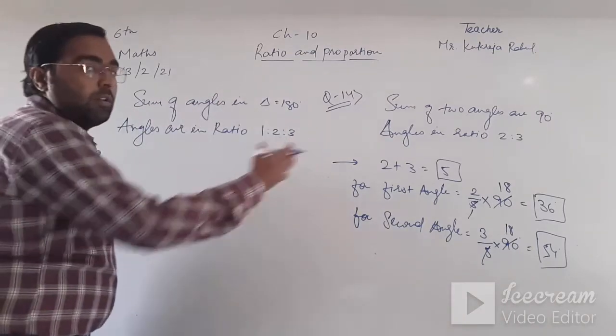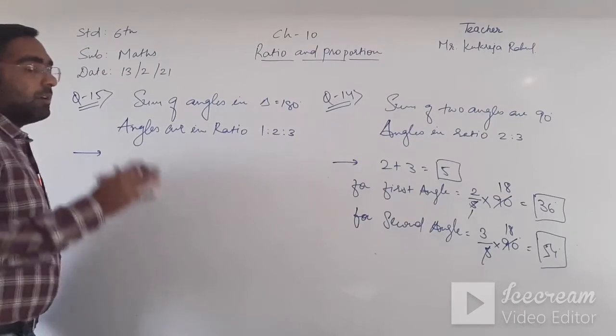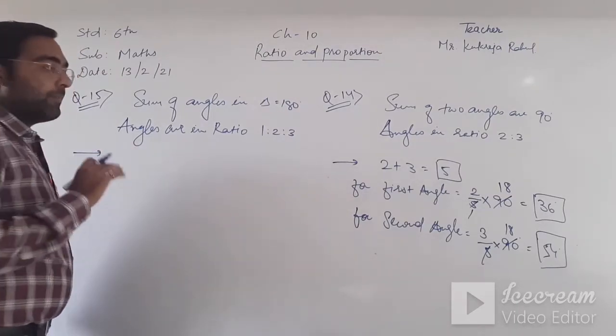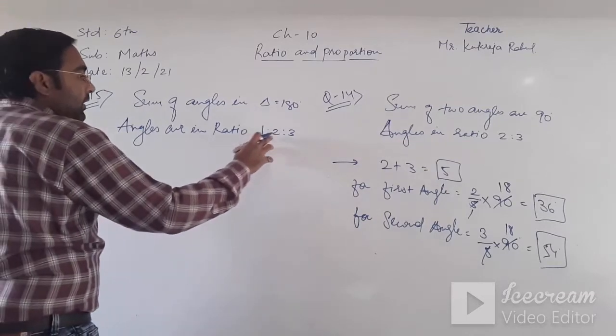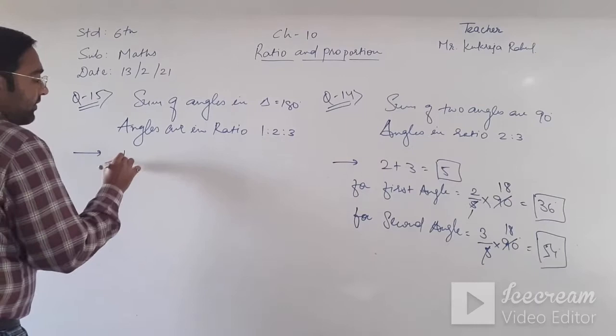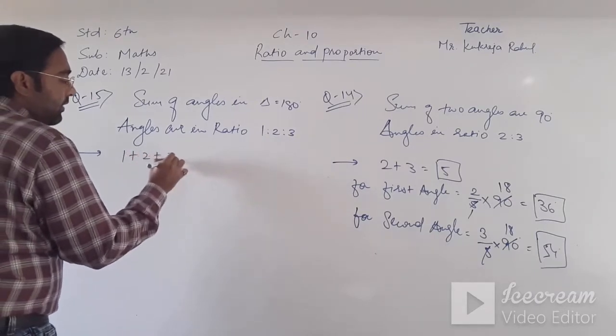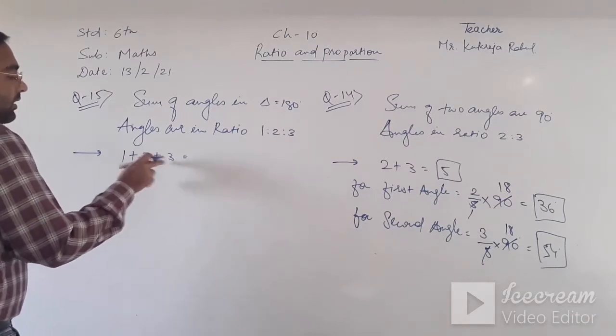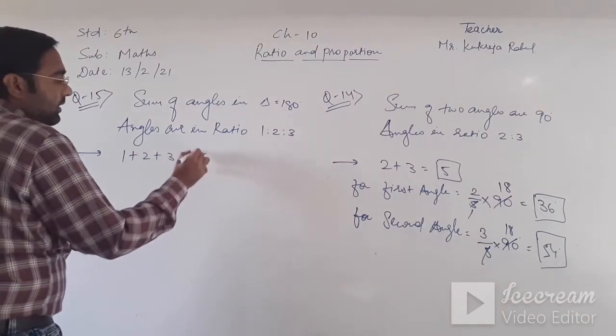So similarly to the previous sums, question number 13 and question number 14, we are doing the same thing here. Okay, so 1, 2 and 3, the ratio is given, so first of all we should take the addition of all three. The sum of these three: 3 plus 2 is 5, plus 1 is 6. Clear?